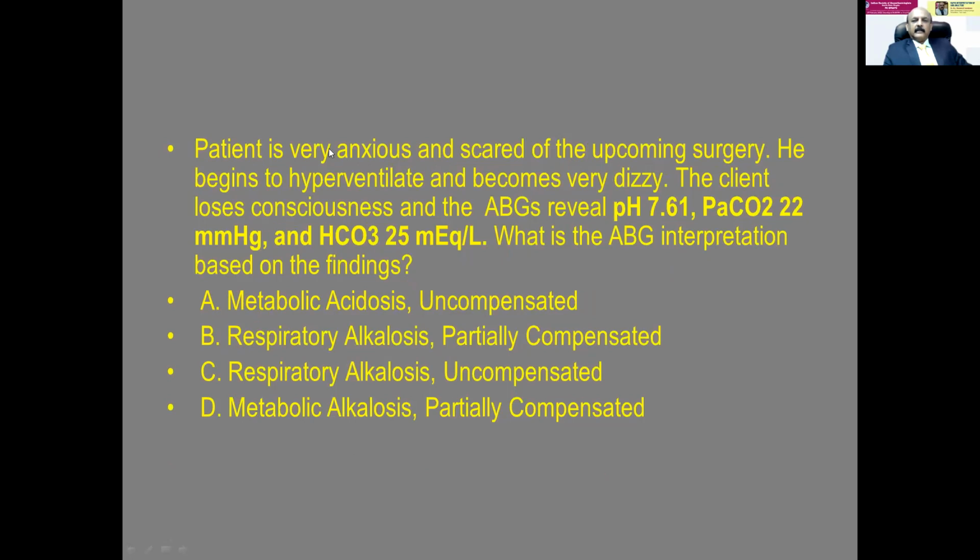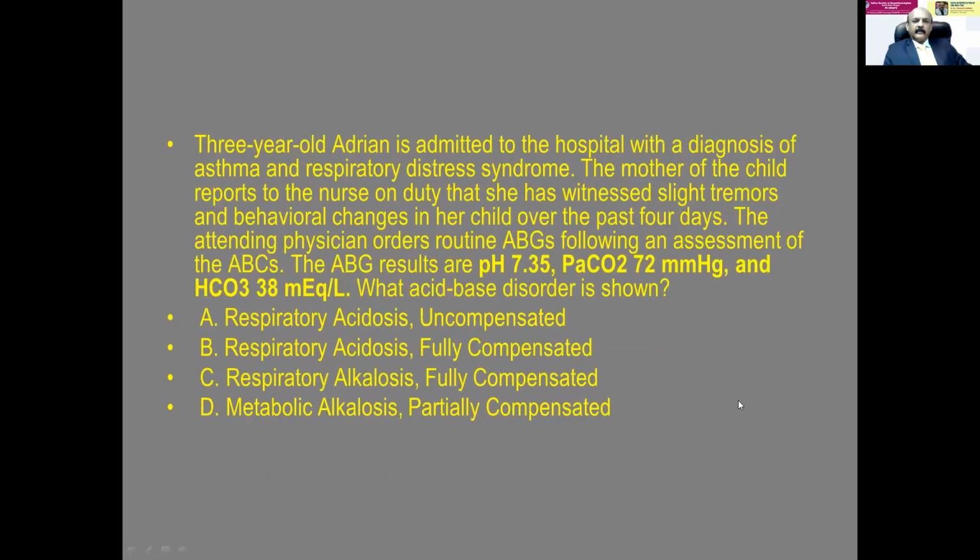Then you remember this history; I have given it just for reference. So this ABG reveals 7.6. 7.6 means it is alkalosis, compulsory. PaCO2 is reduced as we expected. It could be respiratory alkalosis, and bicarb is 25, normal range. So it is respiratory alkalosis, not compensated because pH is more. So it is respiratory alkalosis uncompensated.